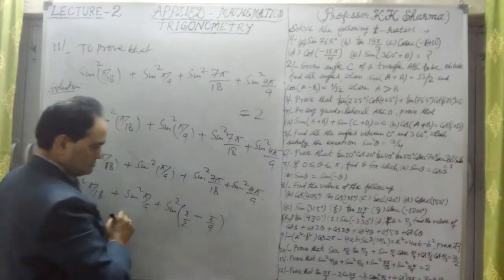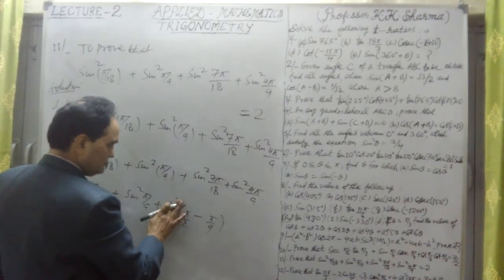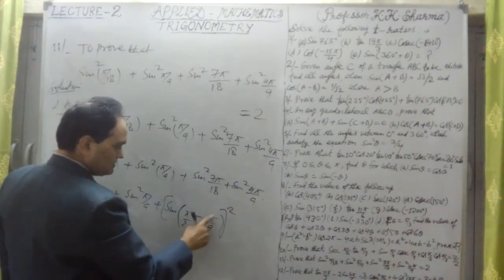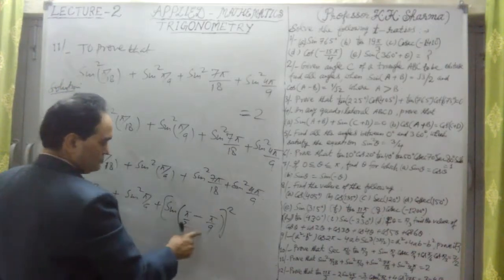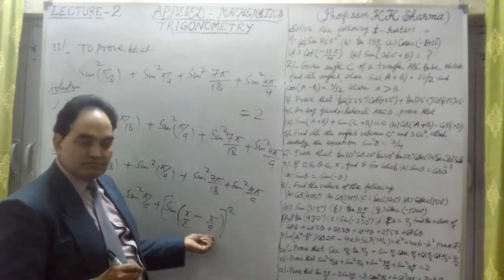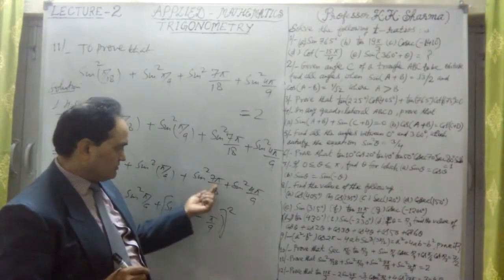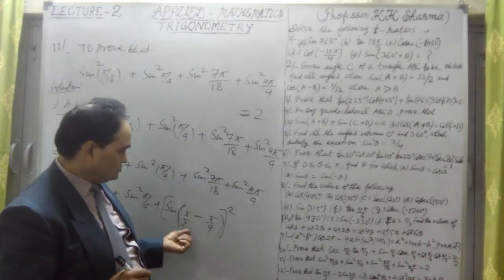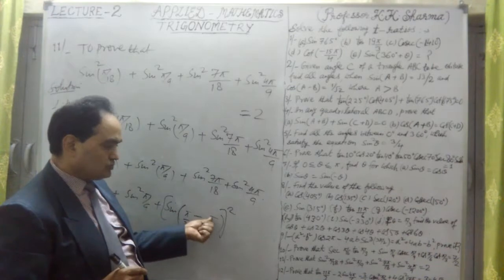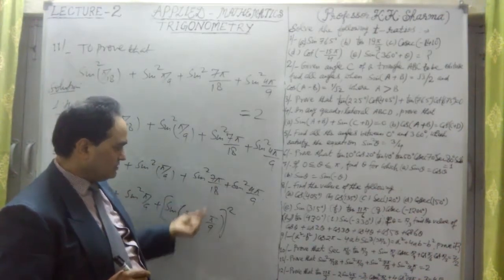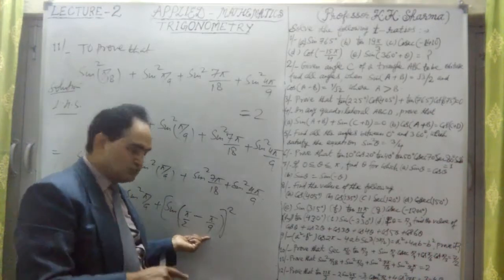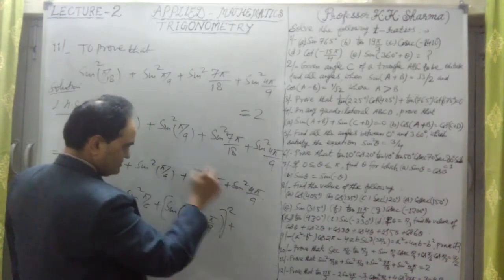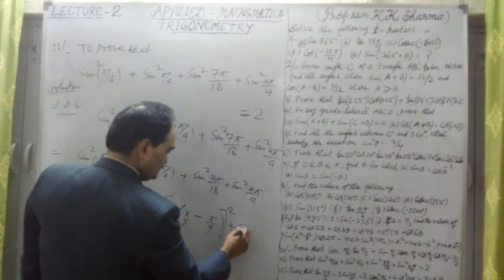The angle is written like this. Let me write it after the angle is completed. Now this pi by 2 minus pi by 9, alright? That will give us cos pi by 9. The difference is 7 pi by 18, because 2 and 9, 18 is LCM. If I take 18 LCM, then 9 pi minus 2 pi is 7 pi by 18. So 7 pi by 18 is written like pi by 2 minus pi by 9. Okay, this is cos. Plus, let me write this also. This is sine.